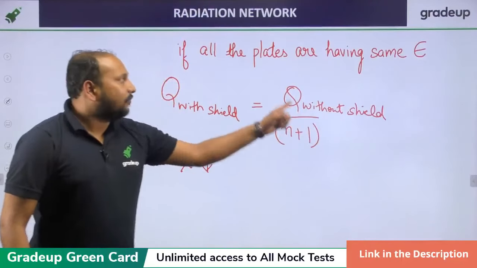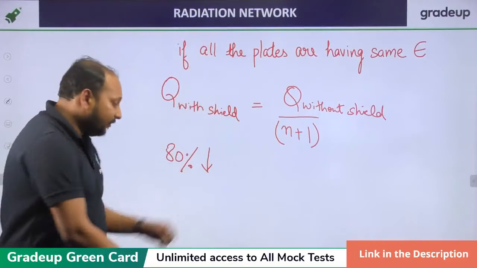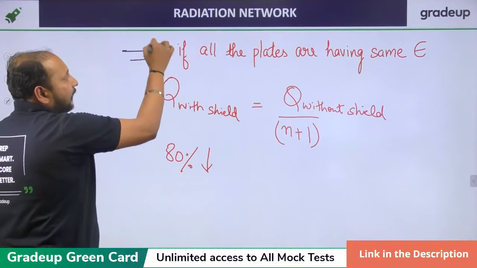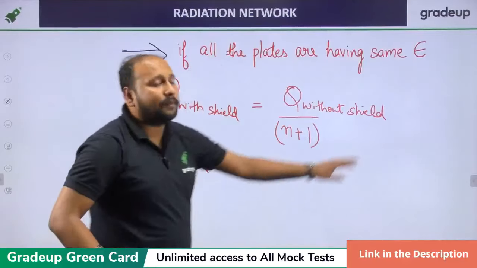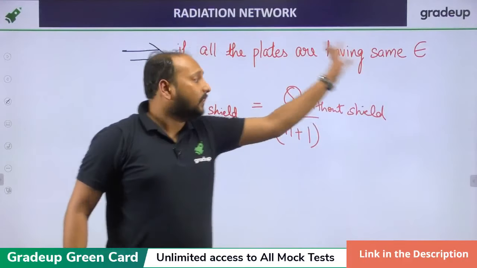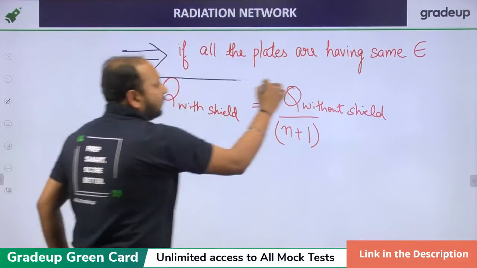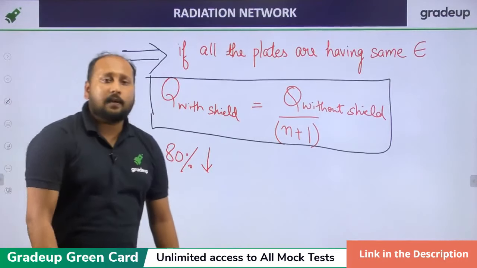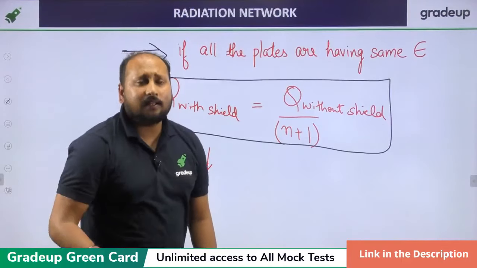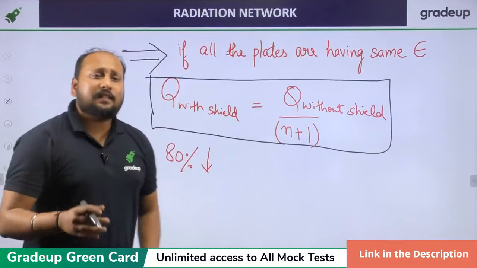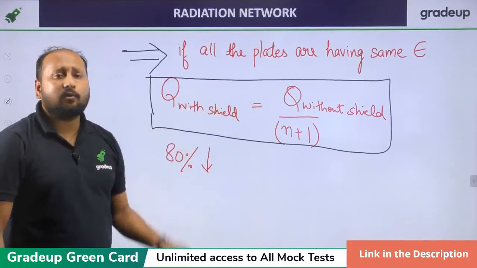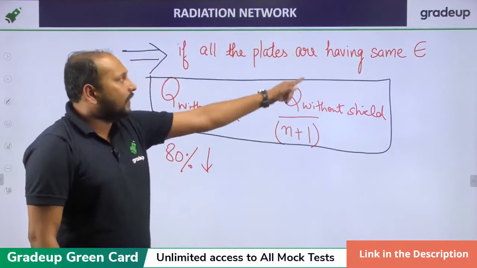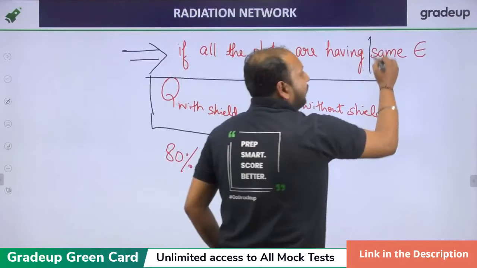This is only applicable for shielding. The condition is a very, very important condition. You can apply this direct formula only if all the plates are having the same emissivity. Then only you can use this shortcut direct formula, which is very useful for any competitive exams, either GATE, engineering services, or ISRO or SSC JE, any exam. They will definitely ask one question from this, which is a very time saving and direct formula. The only condition is all the plates should be having the same emissivity.